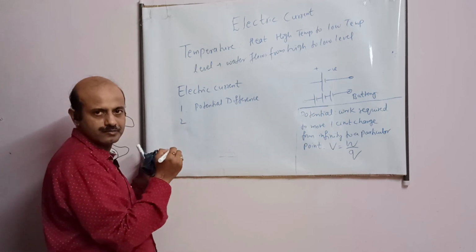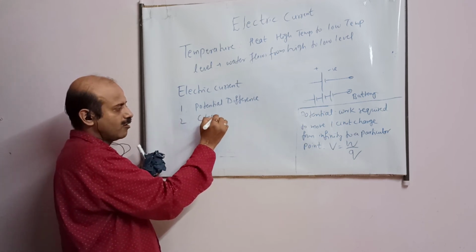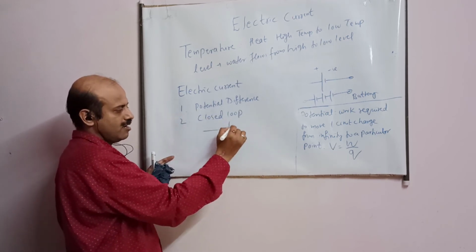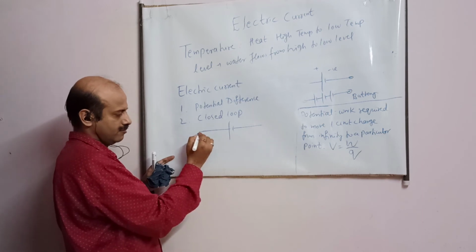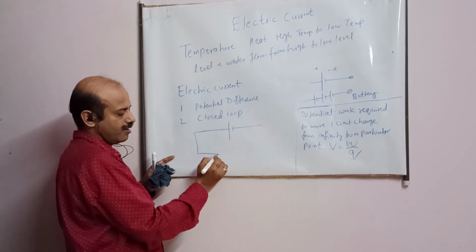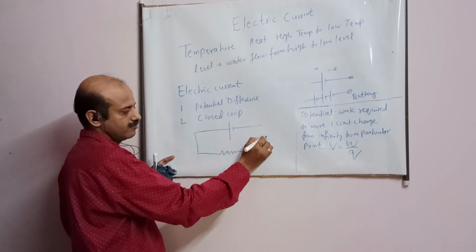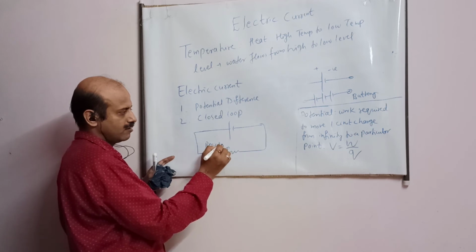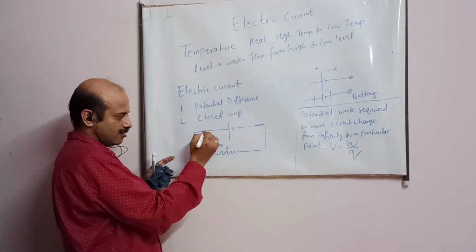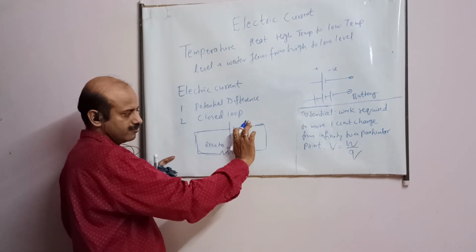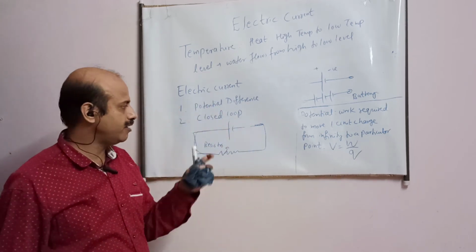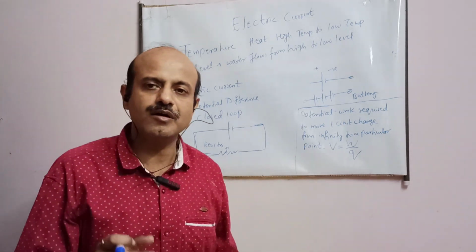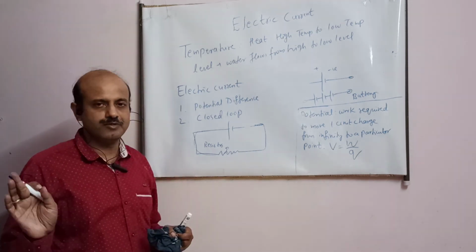Second, very important, it will flow only when there is a closed loop, student. What is the meaning of closed loop, student? See, suppose here is the cell. Here I have connected a copper wire, and symbol of copper wire is like this, student. Now see, it is closed. If I suppose open from here, current will not flow. This is the meaning of closed loop. Electric current will only flow when there is a closed loop. If there is a break somewhere or there is a gap, current will not flow, student.